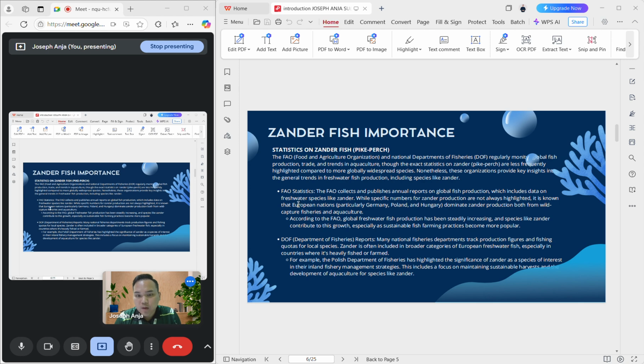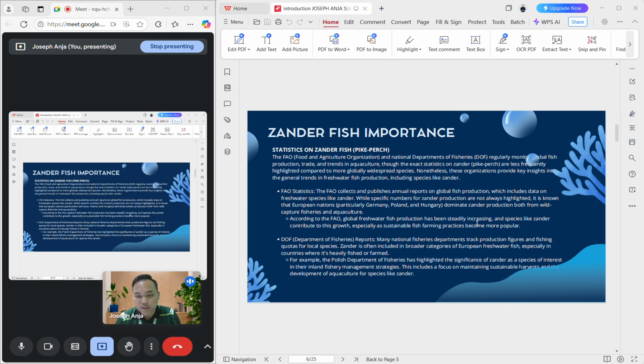From FAO statistics, the FAO collects and publishes annual reports on global fish production, which include data on freshwater species like zander. While specific numbers of zander production are not always highlighted, it's known that European nations, particularly Germany, Poland, and Hungary, dominate zander production both from wild capture fisheries and aquaculture.